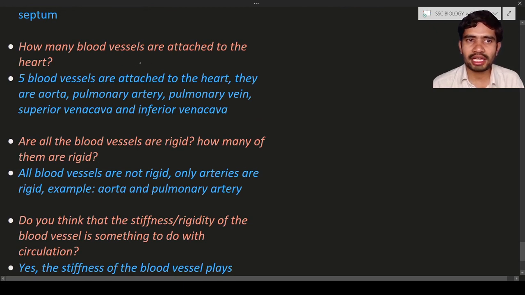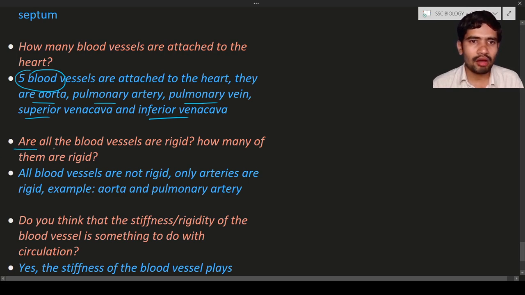So how many blood vessels are attached to the heart? Here you can see 5 blood vessels are attached to the heart. They are the aorta, pulmonary artery, pulmonary vein, superior vena cava, and inferior vena cava. These are the 5 blood vessels that are attached to the heart on the broader end or anterior side.